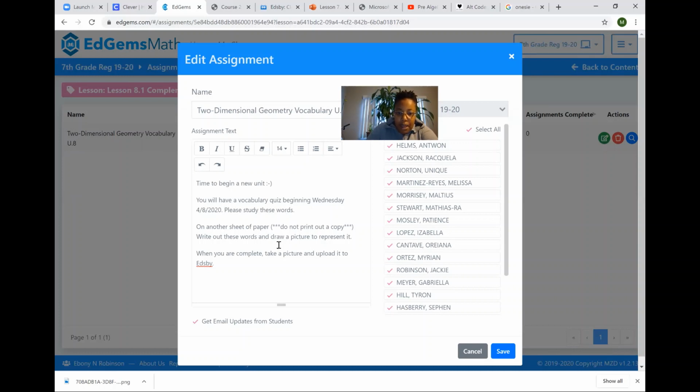So on another sheet of paper, do not print out a copy, write out these words and draw a picture to represent each one. When you are complete, take a picture and upload it to Edsby. I'm going to create an assignment post on Edsby for you to be able to upload it. This is all new. Be patient. We're going to walk through this.